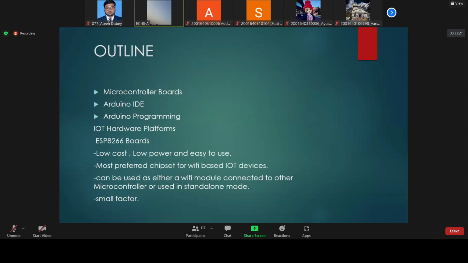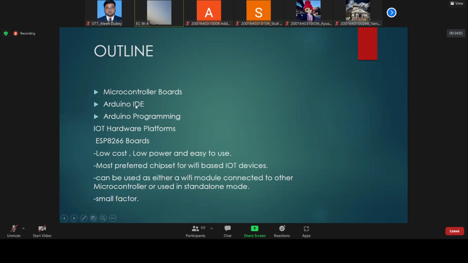Now, as I promised at the starting of this session, the focus of this session will basically be on the project, or any practical aspect of an IoT system. So here is the outline. First we will understand the microcontroller board. We basically use the Arduino board, and there is another kind of board which is a very powerful board, that is Raspberry Pi. We will see the picture and discuss Raspberry Pi later on.